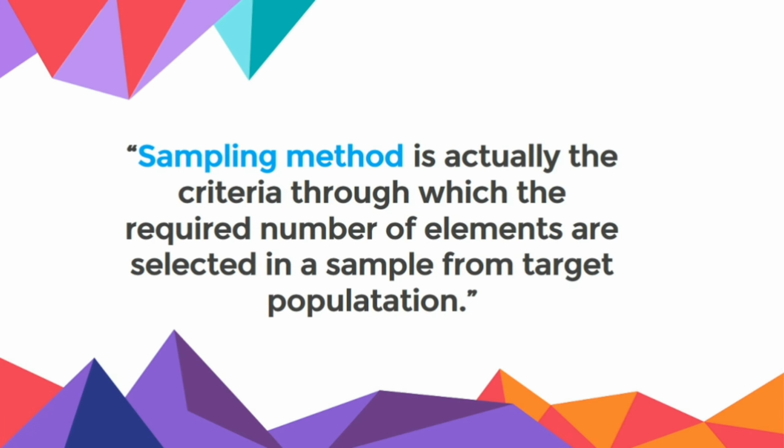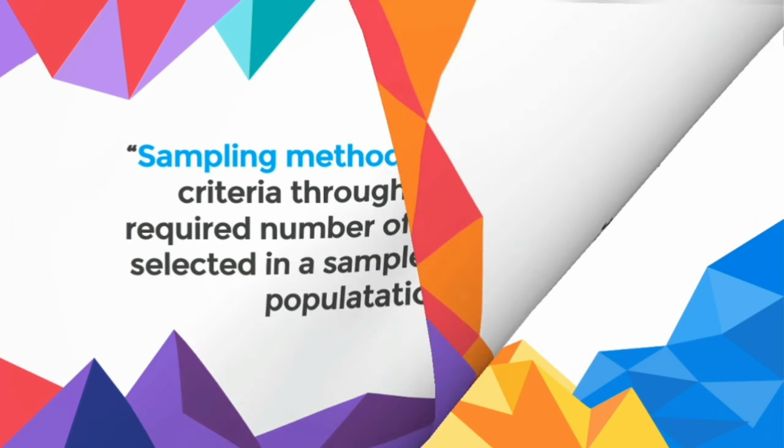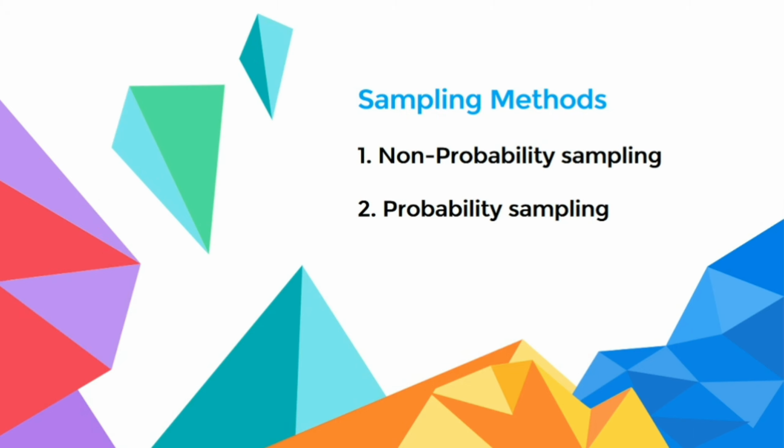By sampling methods, we mean the criteria through which the required number of elements are selected in a sample from the population prior to collecting any data. There are two basic methods of sampling. The very first one is non-probability sampling and the next one is probability sampling.